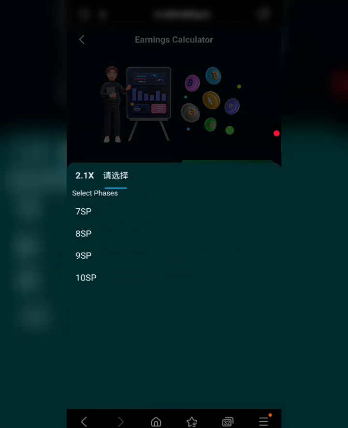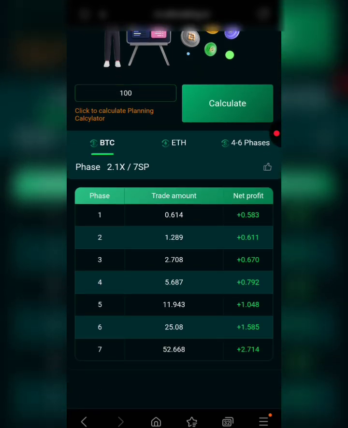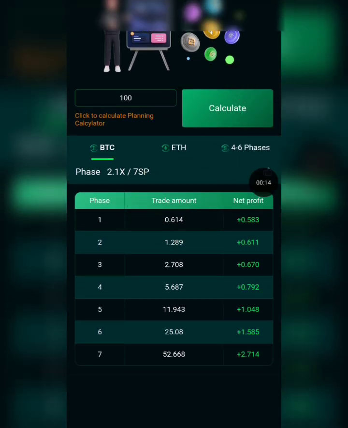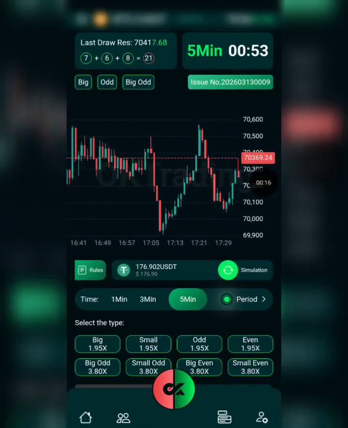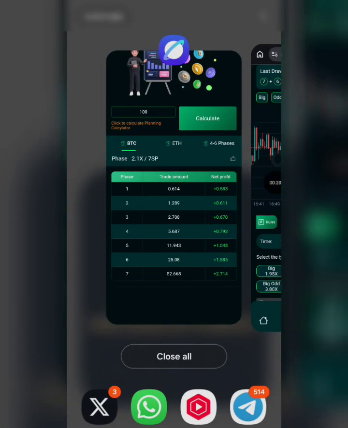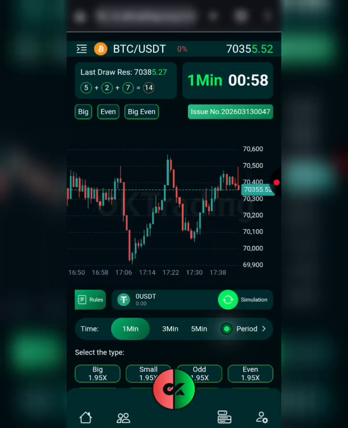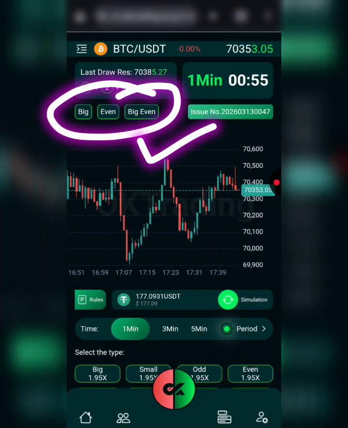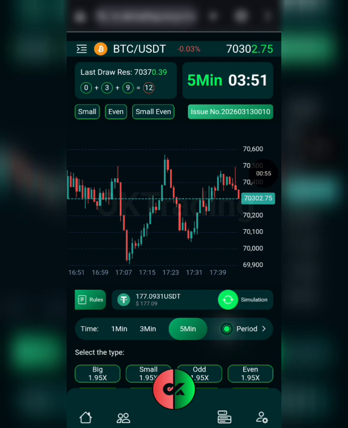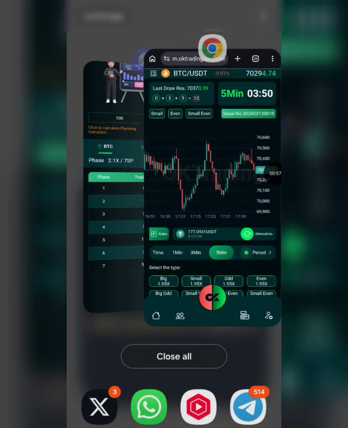Let's say you want to use the 21x plan and the 7 phase right here. So I think this is better than the previous one I selected, but let's wait for this round to be over and then we actually continue using this particular one. Okay, so guys, the result is out and we got an even right here. So that means that was actually a win. Okay, that particular round was a win, right?